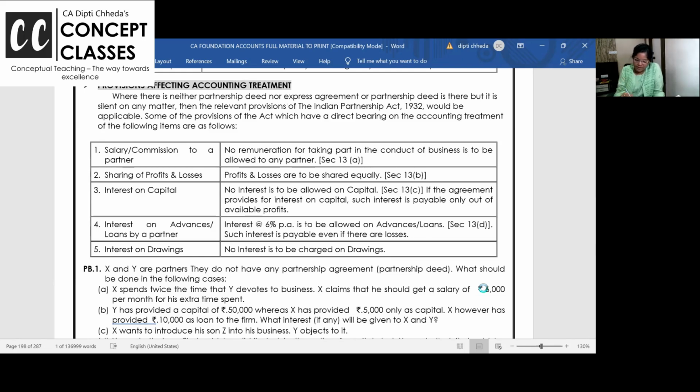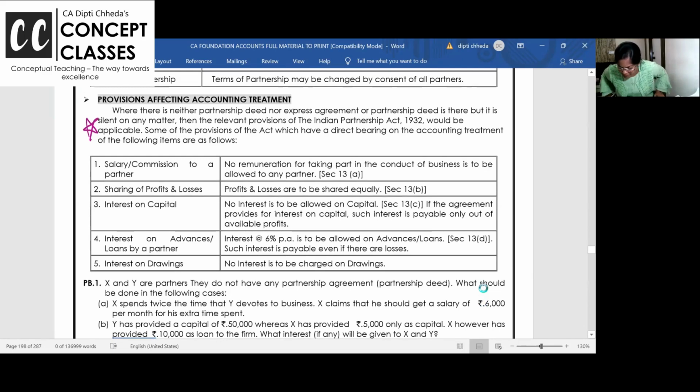Okay. Now, this is something very, very important I want to discuss with all of you. Sometimes in exam, the problem is silent about many things. Then what to do? Can we pay salary and commission to the working partner?